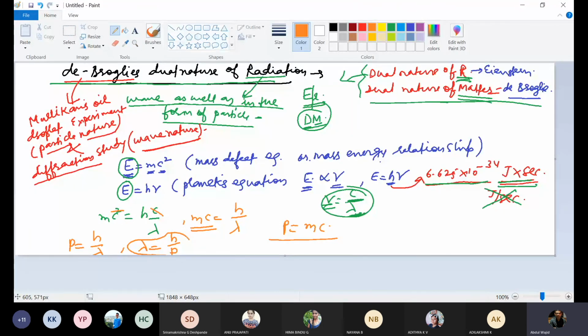For tomorrow, there is a homework. Calculate the wavelength of an electron. I need this numerical. You should try to solve it and we'll discuss. Please remind me at the beginning of the class what will be the wavelength of the electron. This numerical I gave, so you should remind me.